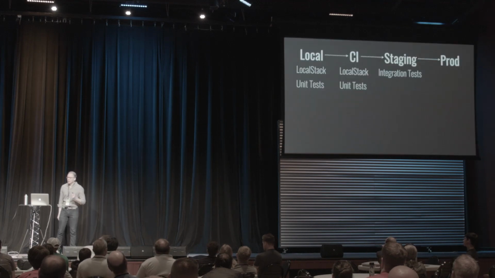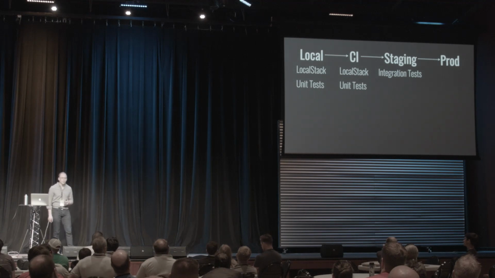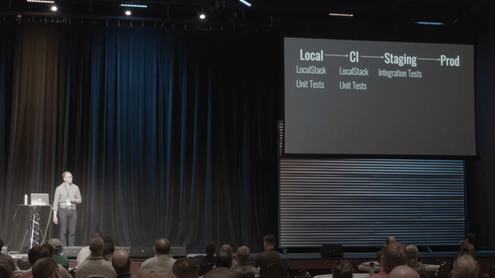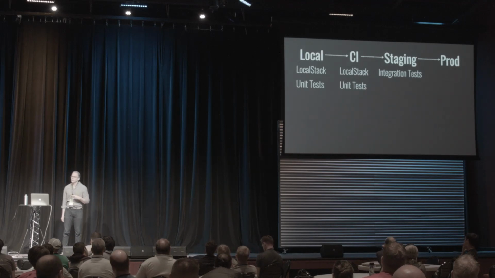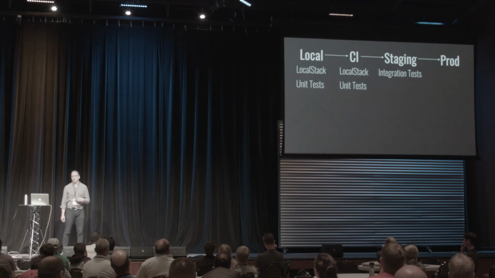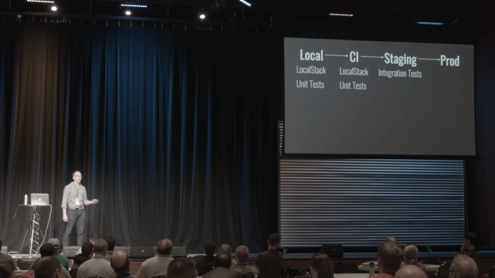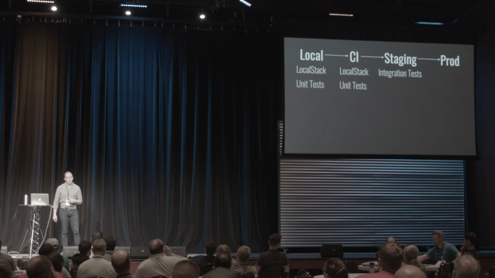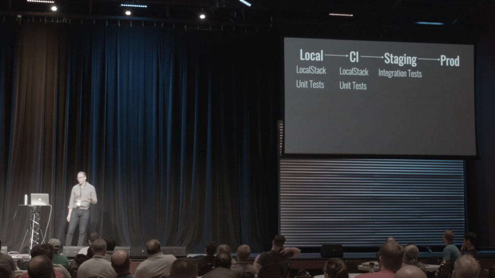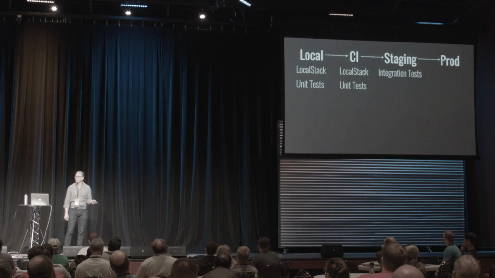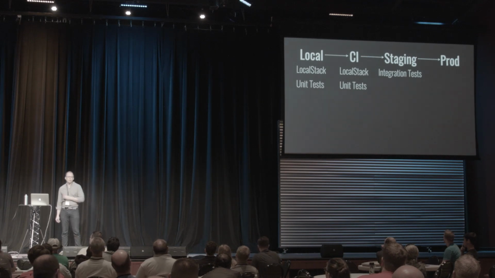So this makes it really clear what our continuous deployment pipeline should look like. Again, we didn't have LocalStack at Doppler, but we had something similar. And so locally, you can use LocalStack to develop and debug, and then you can run the unit tests against your functions. On your continuous integration server, you can run your unit tests again, but then you can also run integration tests against LocalStack, so all running just in that CI server. And then you can push to staging or a develop environment and run those same integration tests again, but running against the actual AWS services. Only if all of that passes, then do you push to prod.